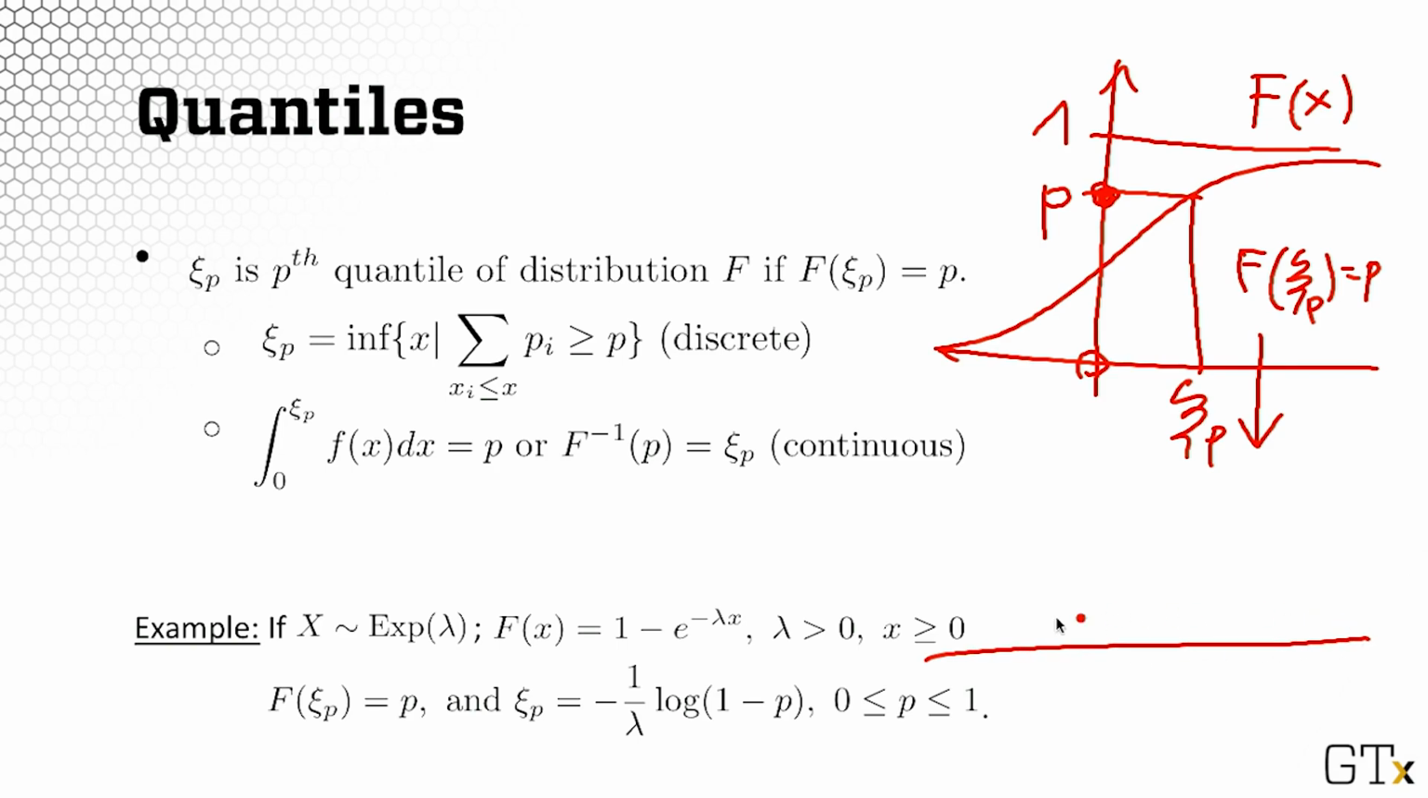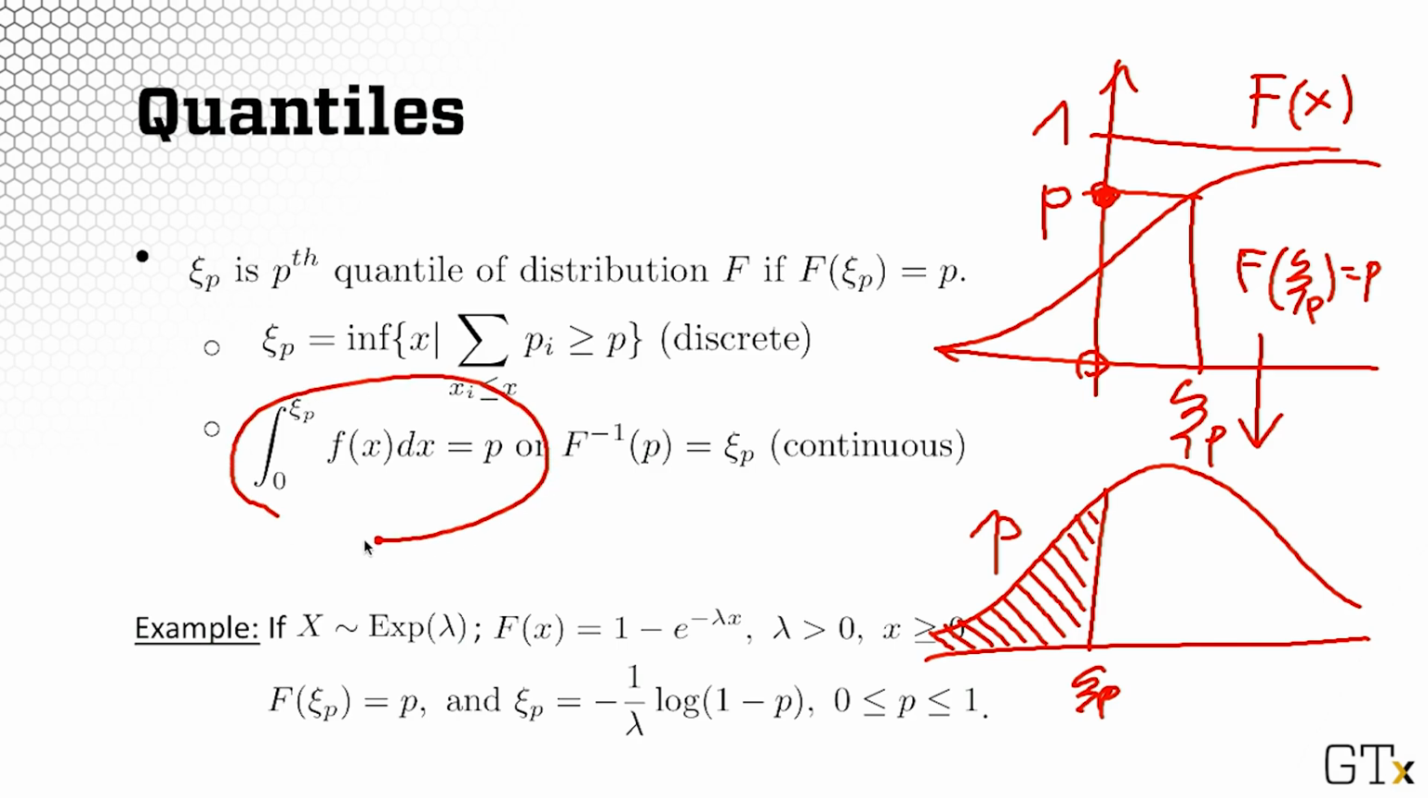If you think about it in terms of the density, the xi sub p would cut the area p left of the point xi sub p. That is expressed by this expression here. And for a discrete random variable, you would have an accumulation of probabilities. So it would be the smallest x for which this sum of the probabilities is bigger or equal than fixed p. So remember, in this case, p is given, and then you find xi sub p, which would be your pth quantile.